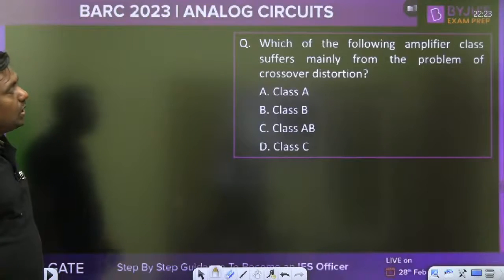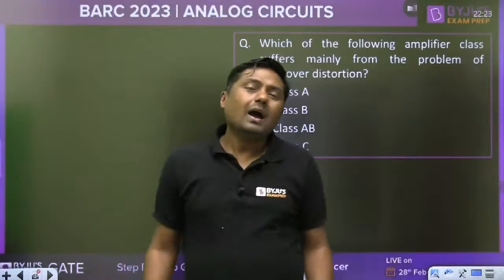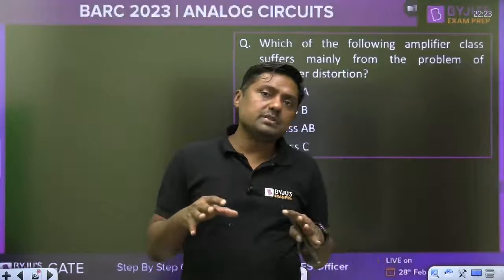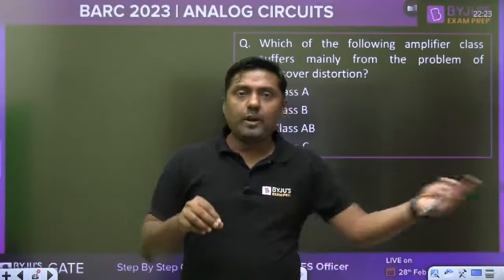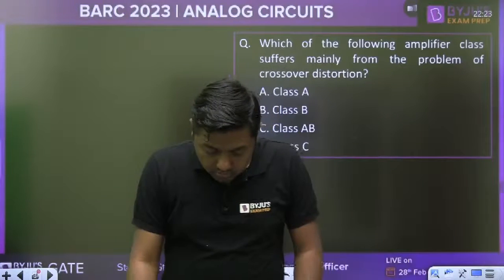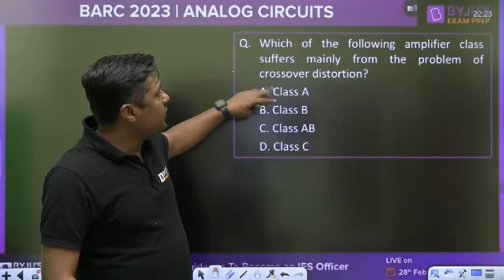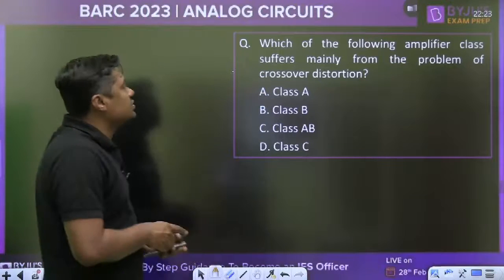Then, which of the following amplifier classes suffers mainly from the problem of crossover distortion? Tell me. I am just mixing the questions: one question from feedback, one from power amplifier, one from diode, and simply give me the answer. Which of the following amplifier classes suffers mainly from the problem of crossover distortion? COD.